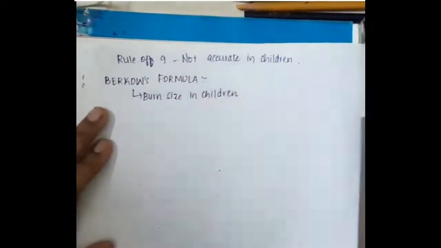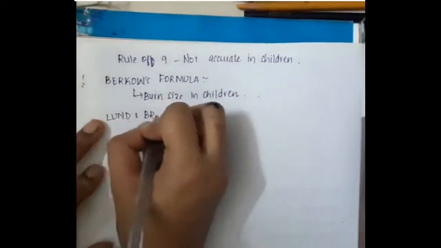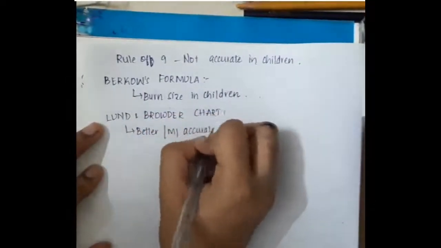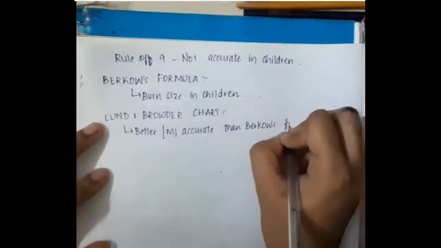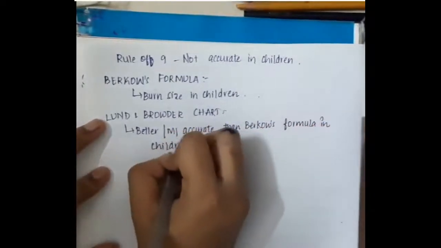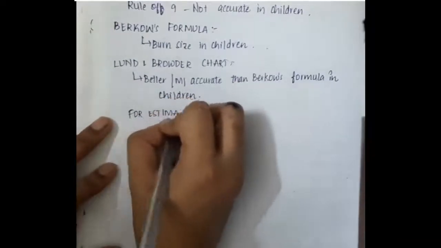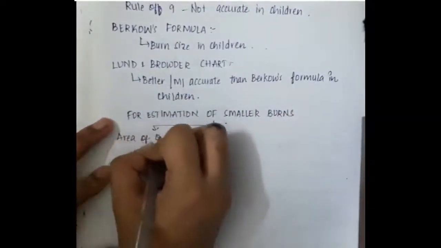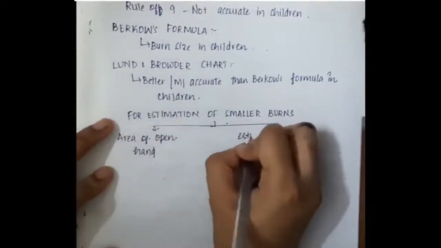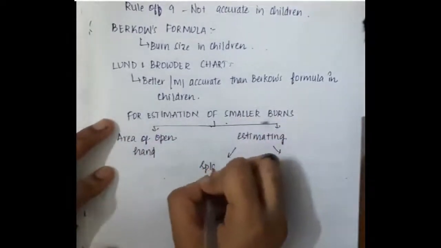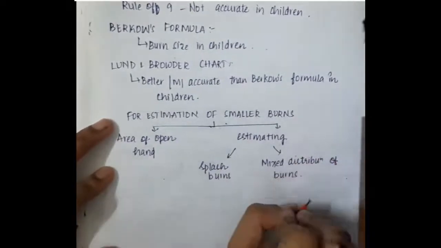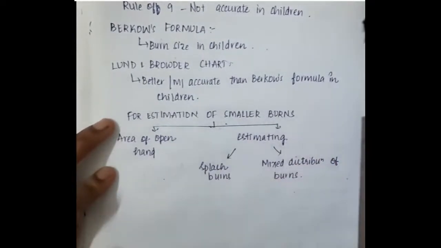Burkhouse formula, which is burn size in children. Then Lund and Browder's chart, which is the best and most accurate method compared to the Burkhouse formula in estimation of burn size in children. For estimation of smaller burns, we can use the area of open hand method, or estimating splash burns, or mixed distribution of burns. So for estimation of smaller burns we can use this open hand method.